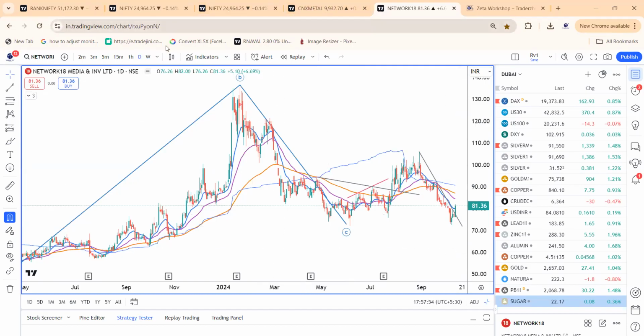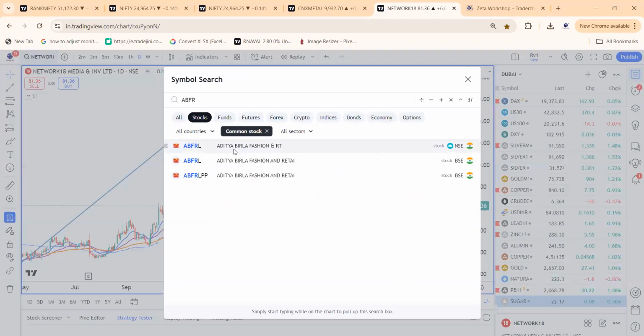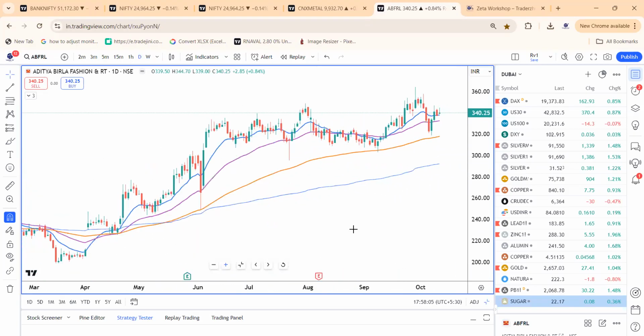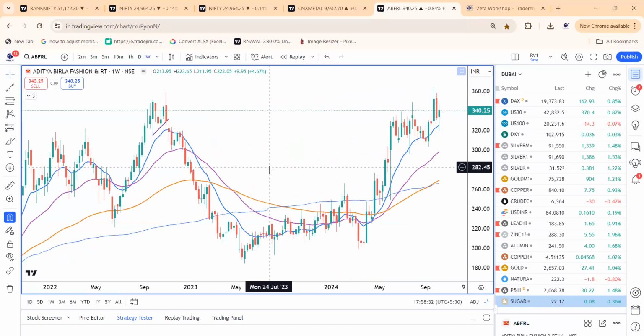Network 18. Now we are going to get into the other stocks, the F&O stocks for the week, the short term trades. ABRL is what we like. The stock looks quite good on the charts, and once we break 345 to 350 levels, the stock is heading quite higher. 332 would be the stop for the stock. Even if we break the levels of 332, it looks weak on a closing basis. Once we cross 345, I'm going to add the positions of the 380 or 400 calls.